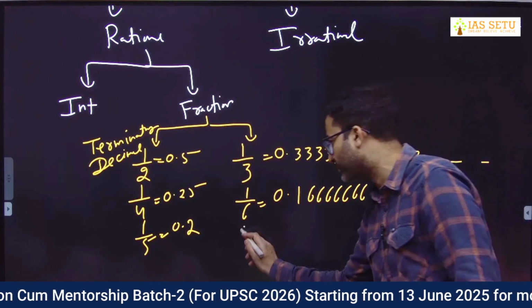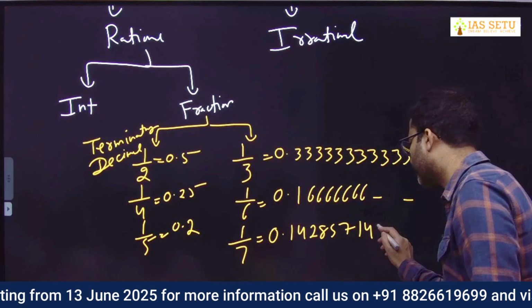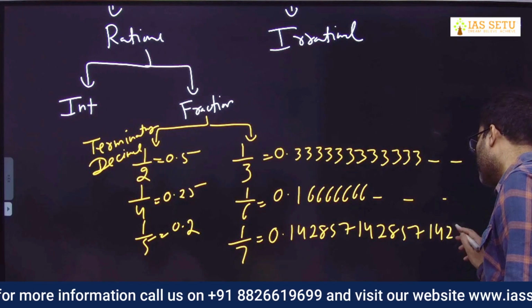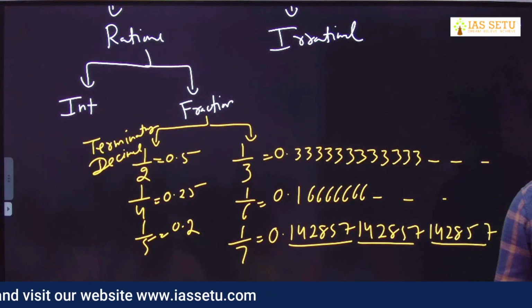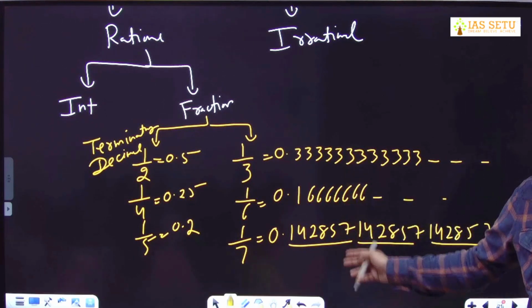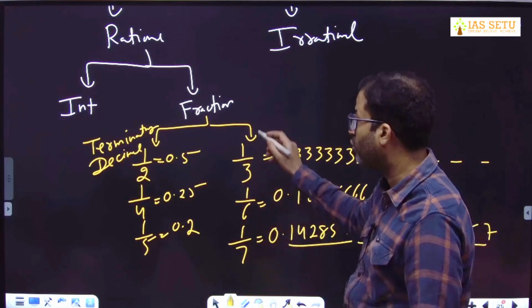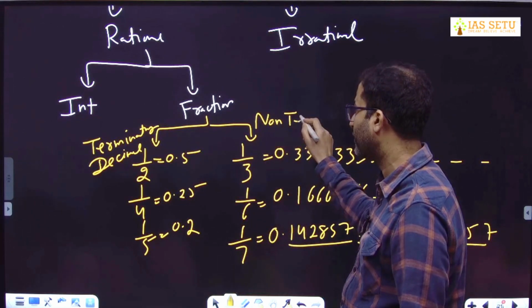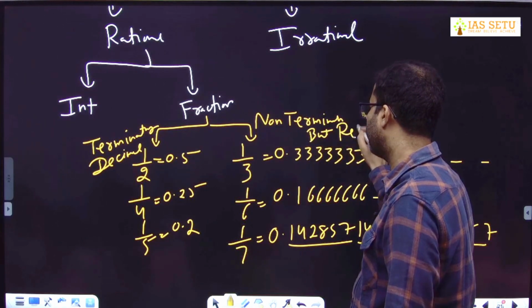At your home, you can check 1 by 7. I tell you 1 by 7 will be 0.142857, 142857, 142857. You find repetition of 6 digits. You can check 1 by 13, you find repetition after 12 digits. It is not necessary there is a repetition after 1 digit, 2 digit. It can be repetition after 6 digit, 12 digit, 18 digit, but it can be after 5 digit. So this type of decimal is called non-terminating but repeating.